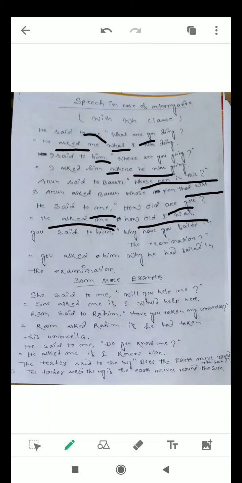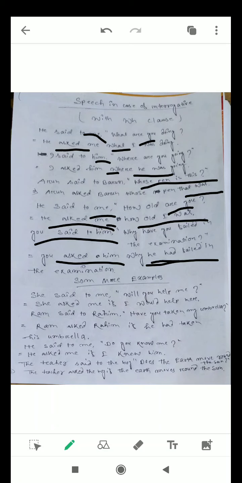Next example, you said to him, "Why have you failed in the examination?" You asked him or you inquired of him why he had failed in the examination. Dear student, you should be a little bit sincere. In case of indirect speech, if you write why had he failed in the examination, the sentence would be interrogative and thus it would be a wrong statement.